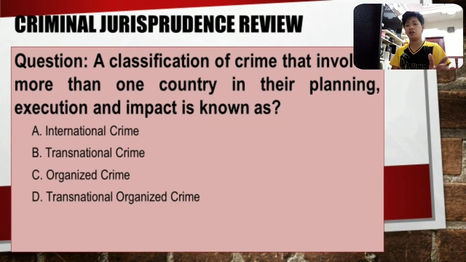As you can see, now we haven't mentioned yet the connection of international crime to the question that we are asking. Now, if we proceed to choice letter B, we have the transnational crime. Here, transnational crime is actually the answer for the question. Why?